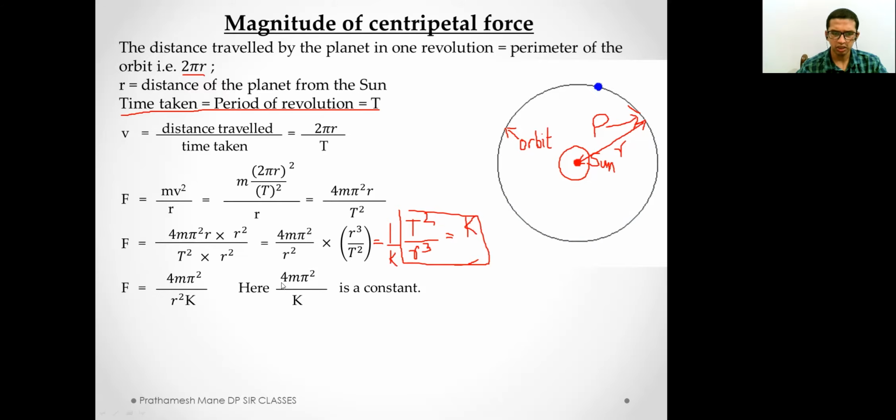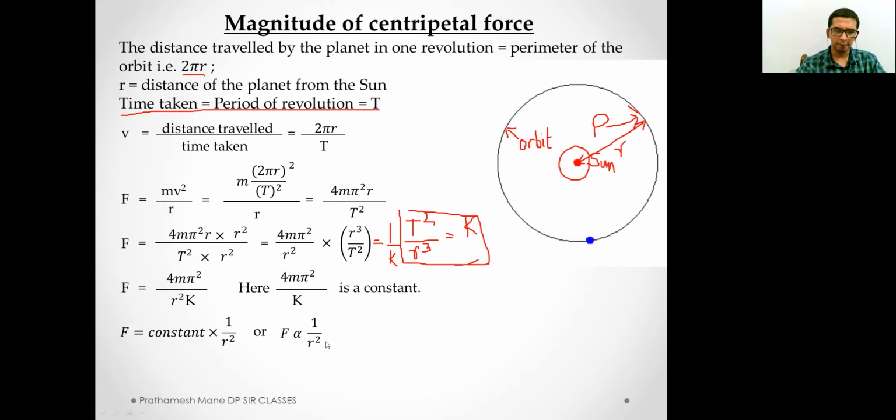And 4 is a numeral, and all numerals are constants. So all these terms, 4, m, pi square and k, are constant. So F is equal to constant multiplied by 1 upon r square. Or we can write this as F is proportional to 1 upon r square. The best way to write this is F is inversely proportional to r square.